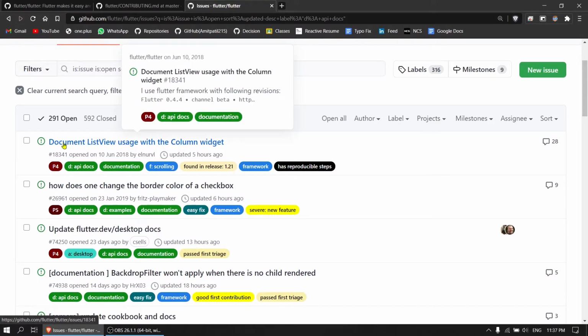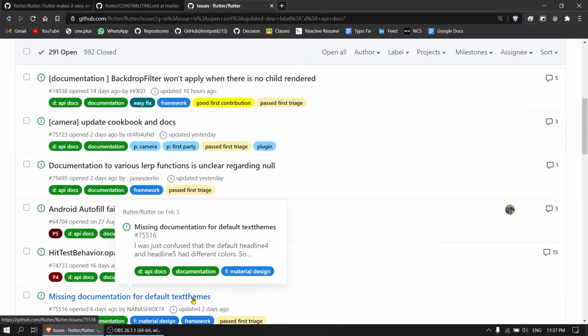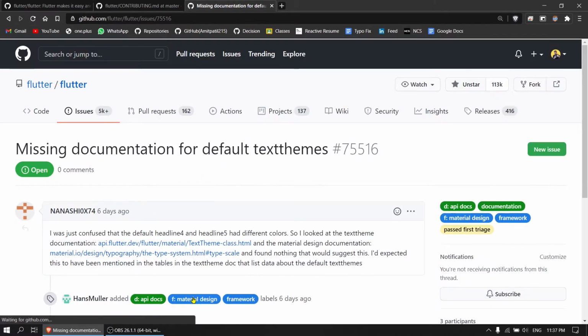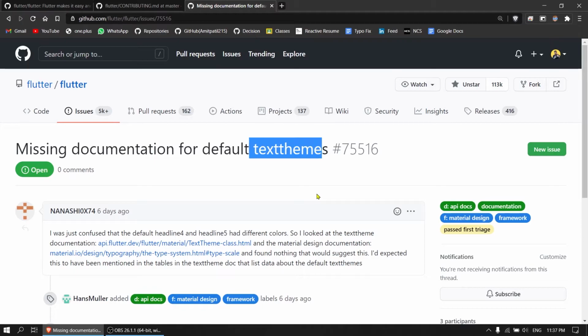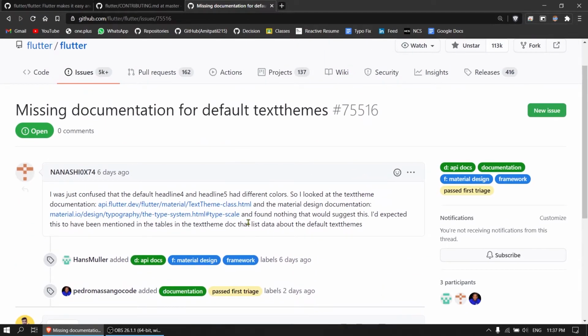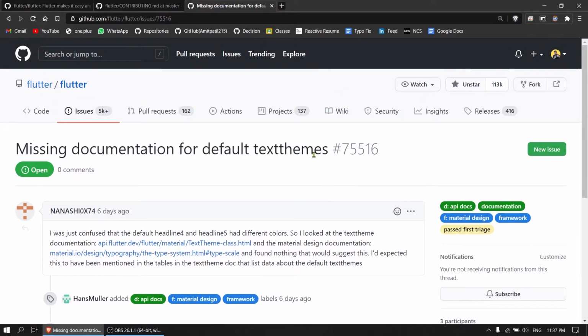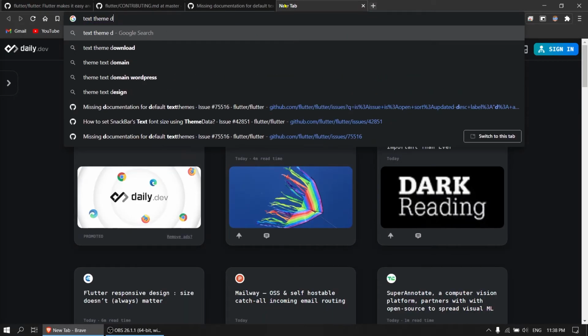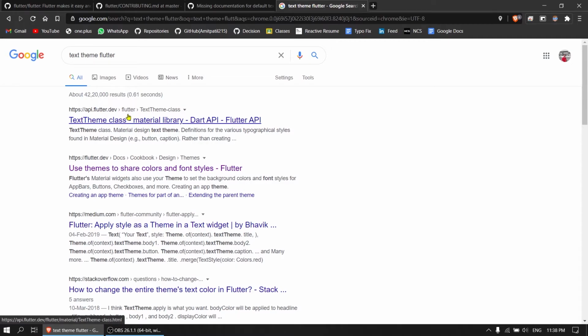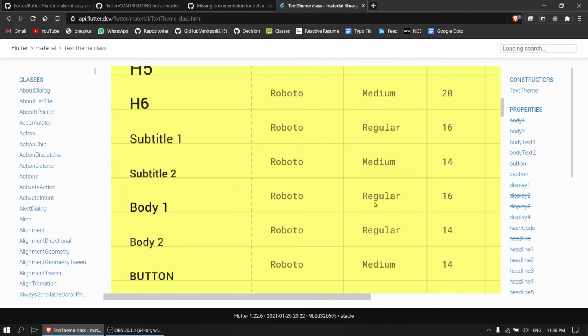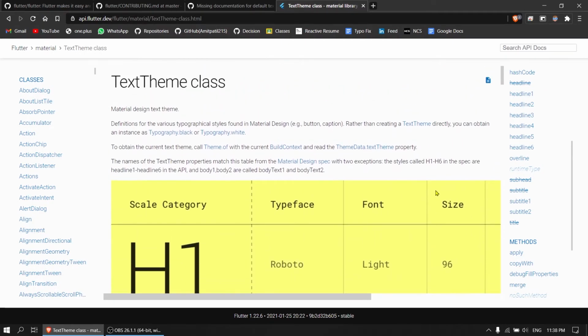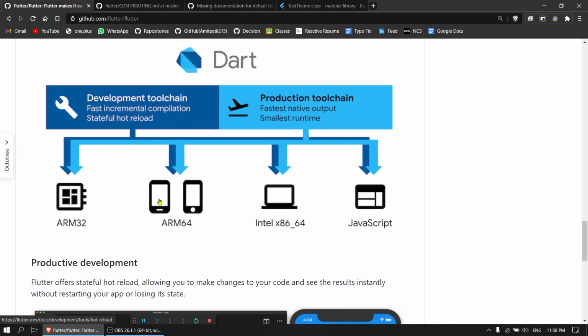Let me open something like this. We want to work on text themes. You can read what exactly they are asking for. How can I find where I should be working? I want to find the text theme, and there I am supposed to write the documentation. So you just search for text theme, and we get our API docs on flutter.dev. Go there and you get all the documentation, and everything is written in this code section.